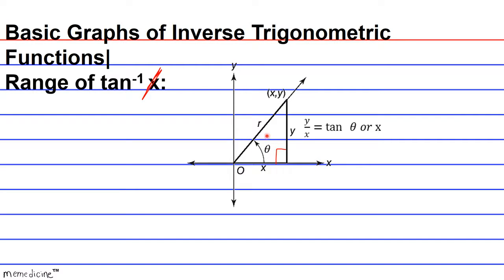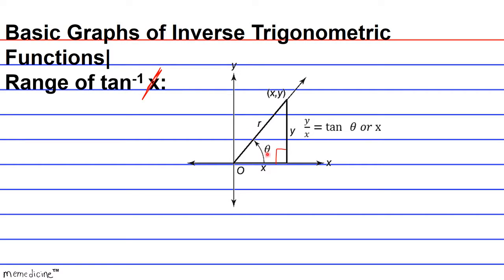So this acute angle, again in standard position, is referred to as a reference angle because when you start to calculate the inverse tangent, and just in case you forgot, all inverse trigonometric functions are going to yield the set of all angles whose tangent is x, or if this was the inverse sine, whose sine is x, or if it was the inverse cosine, whose cosine is x, okay? So it's the set of all angles with the value x as a tangent. And let me show you what I mean by that.